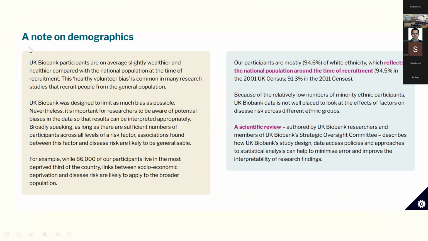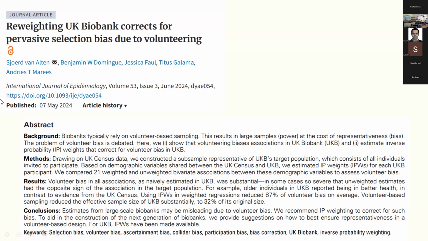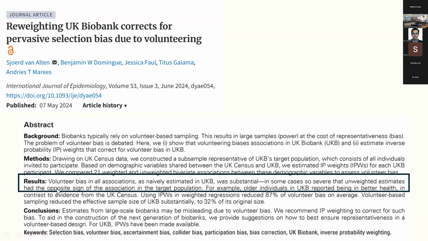One thing I want to point out is the UK Biobank participants have a healthy volunteer bias. On average, the participants are slightly wealthier and they're healthier compared to the national population. That's one thing to keep in mind. I looked at another study which actually looked at the cohort validity, and I found that volunteer bias in the UK Biobank was substantial.